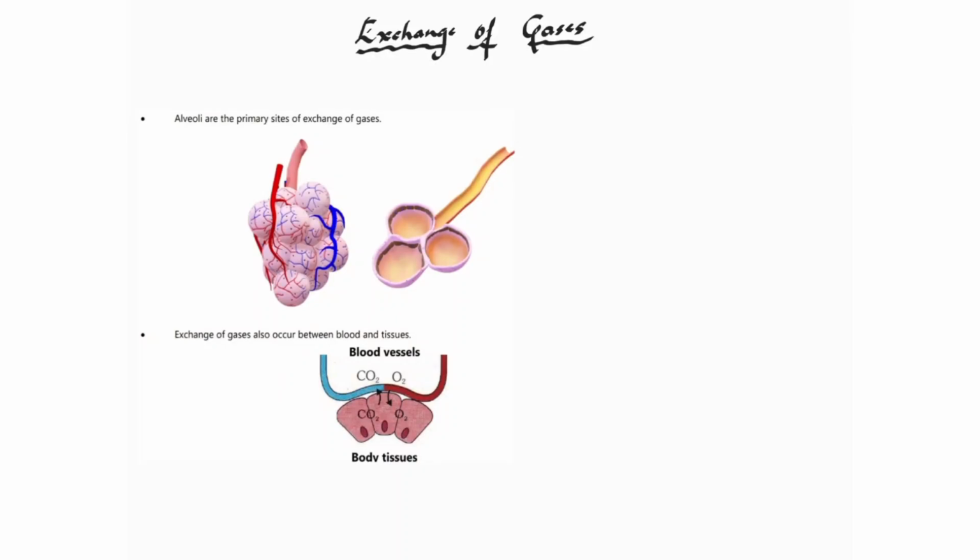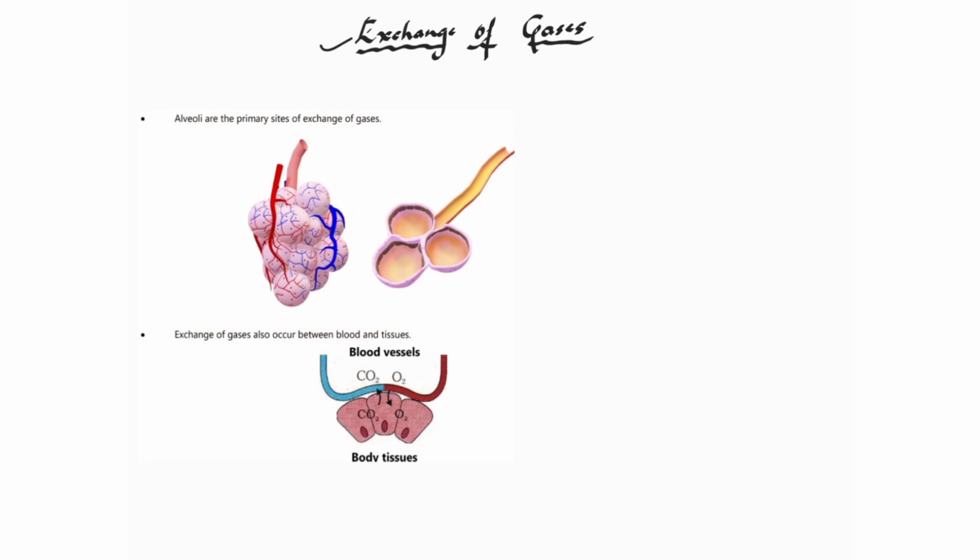So in this video we will discuss exchange of gases. In the previous video I said that the respiratory system includes two major parts. The first part is called the conducting part, which includes the nose till the terminal bronchiole. And the second part is the exchange part, where the exchange of the gases takes place. If you want to know more detail about this, please refer to the previous video. So let's focus on this exchange part, where the exchange of gases occurs.